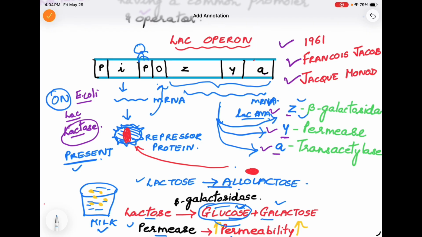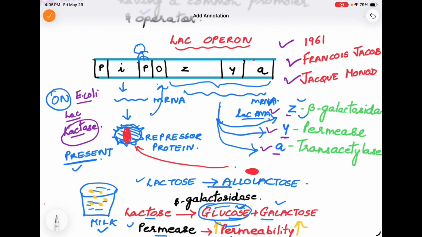These small quantities of enzymes help in allowing the entrance of lactose, and then hydrolysis, and even allolactose is formed. So even if Lac Operon is switched off, a very small quantity of these enzymes is produced so that lactose can enter and convert into allolactose, and then once it is expressed, the process is smooth. So this is about Lac Operon.